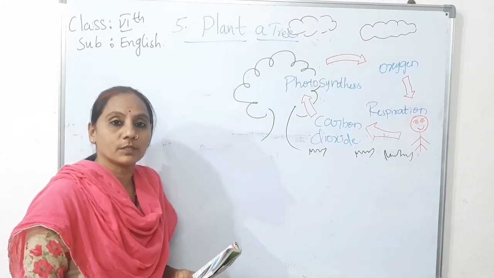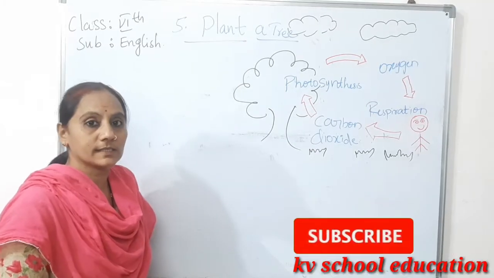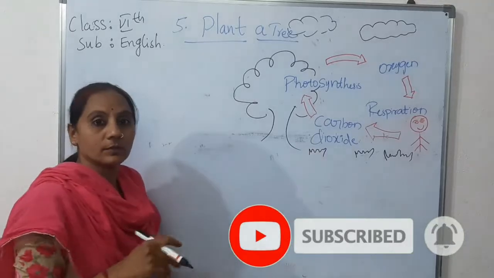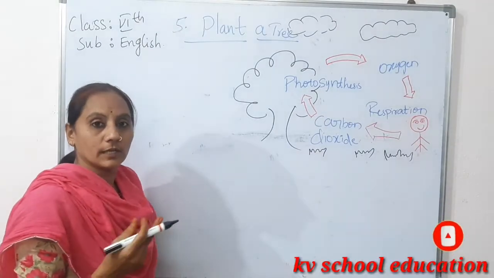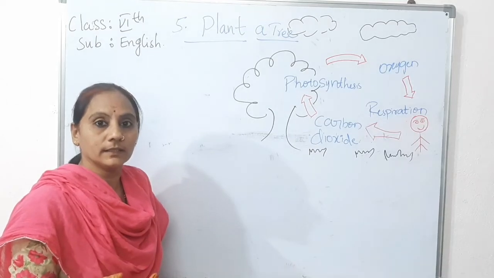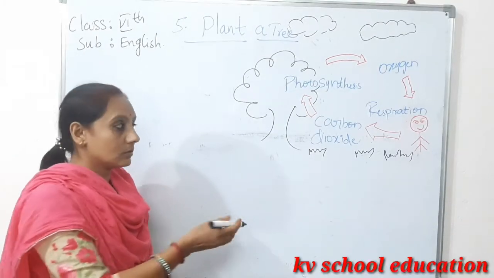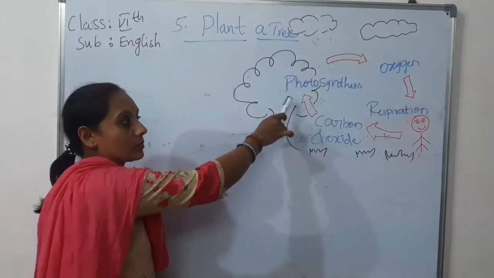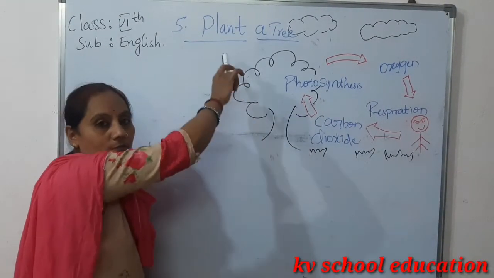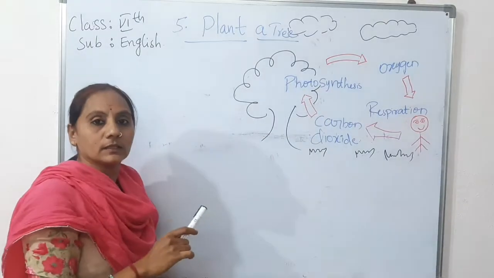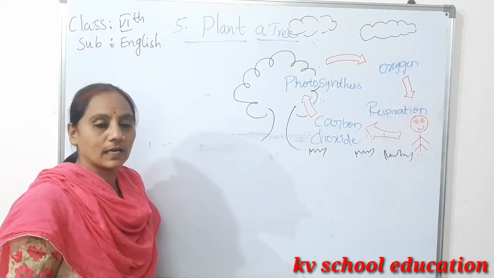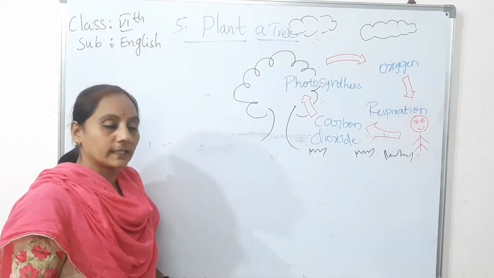Today I am going to explain to you about class 6, the 5th unit, Plant Trees. We know about the plants, what we get from plants. Without the plants we can't live on the earth. Yes or no? Carbon dioxide, photosynthesis, oxygen, respiration, all is given. Without plants we can't live on the earth, and we can't get anything. Yes or no? So like that only.